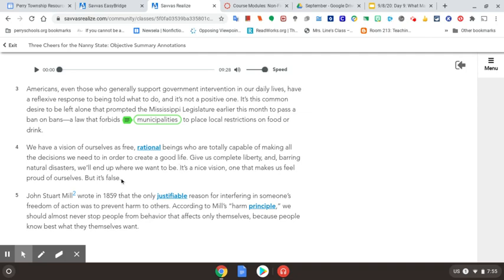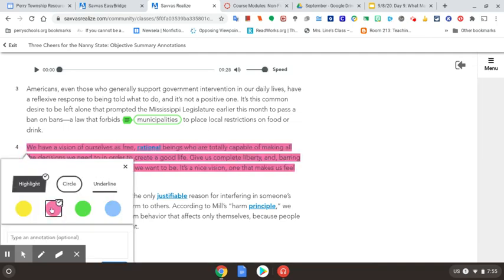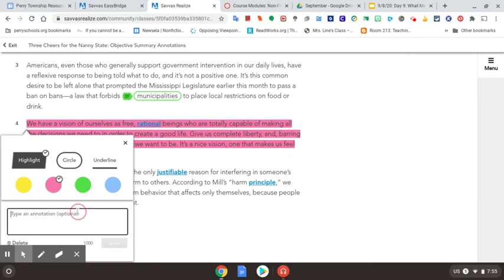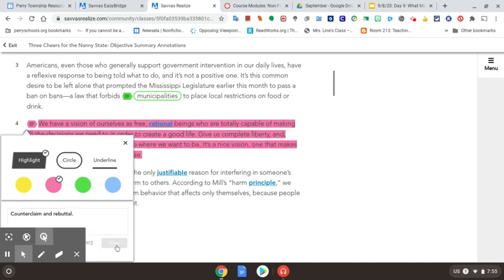Okay, so right here, this is that counterclaim and rebuttal. Okay, so really it's Americans.